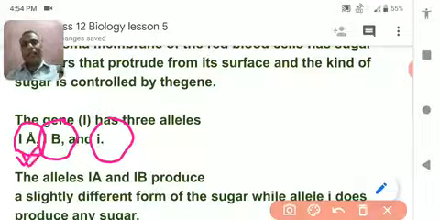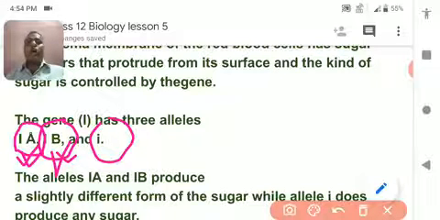It is the IA for blood group A, which produces one kind of sugar polymer. It is IB, the gene of blood group B. It produces another kind of sugar polymer.